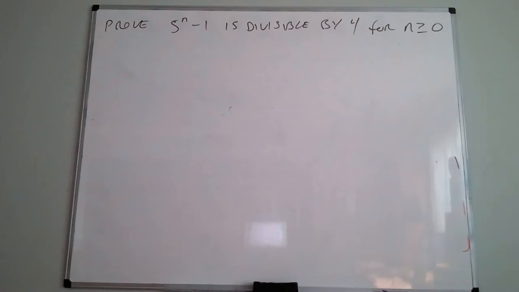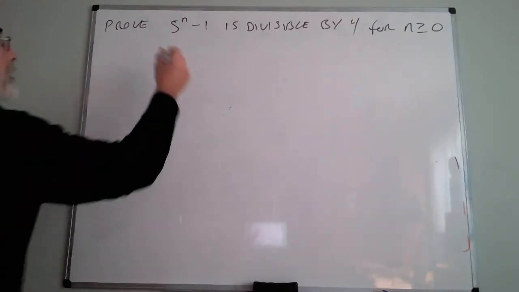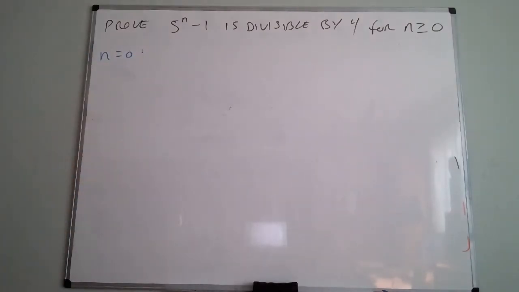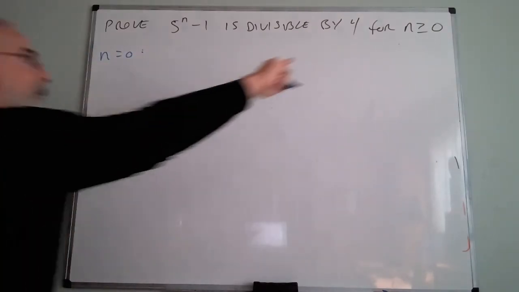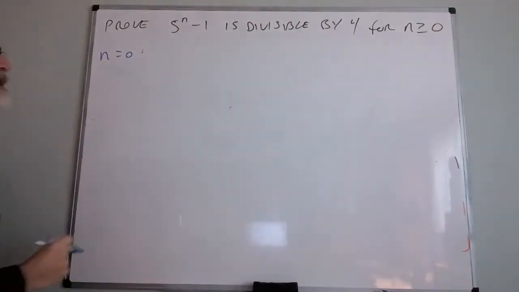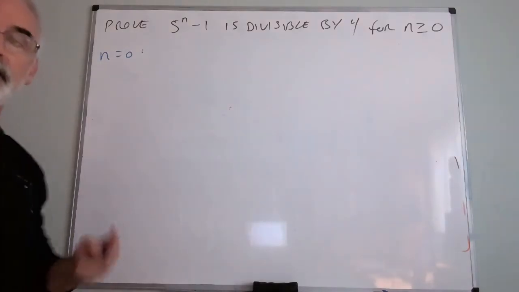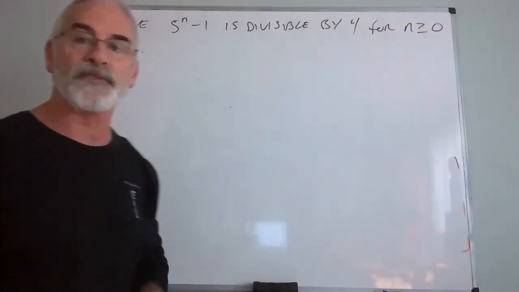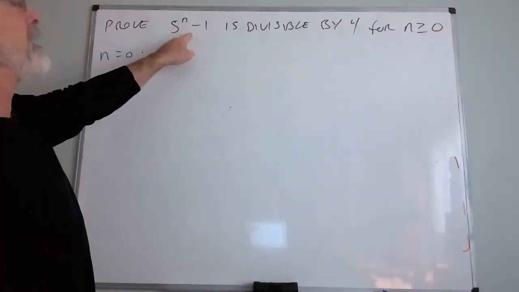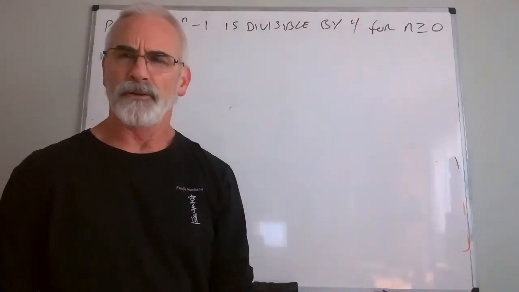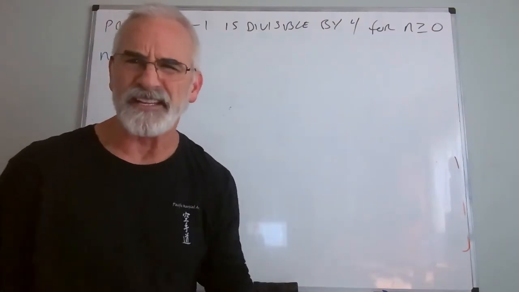Well, just like before, we start with our first case. Hold on, let me grab the right pen here. There we go. So let's start with n equals 0. That's our first case. You don't have to declare my first case is n equals 0. That statement right there tells me. But you notice I don't have a summation. I don't have a product. In fact, I don't even have a totaling of things. I'm saying the single value I get when I replace n with any non-negative integer, that value is divisible by 4. So where's the induction here?